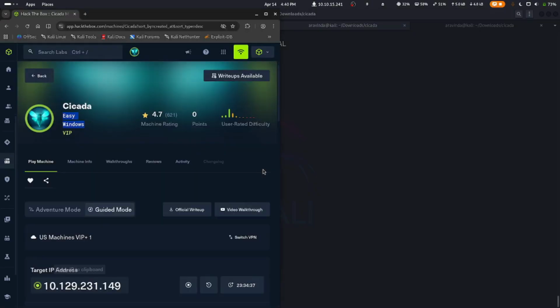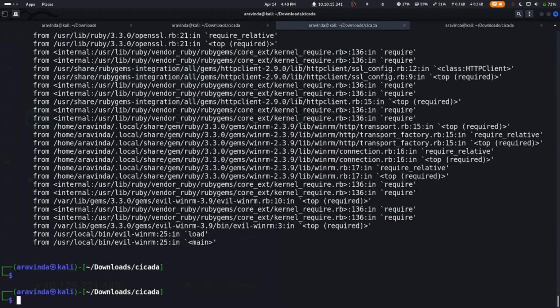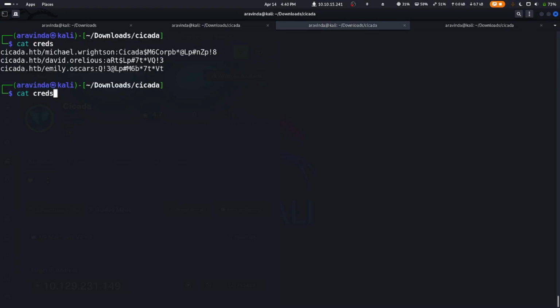So let's specify the IP, and let's copy this IP and let's paste it, and let's specify the particular username and password as well. So let's specify Emily Oscars username and password as well.